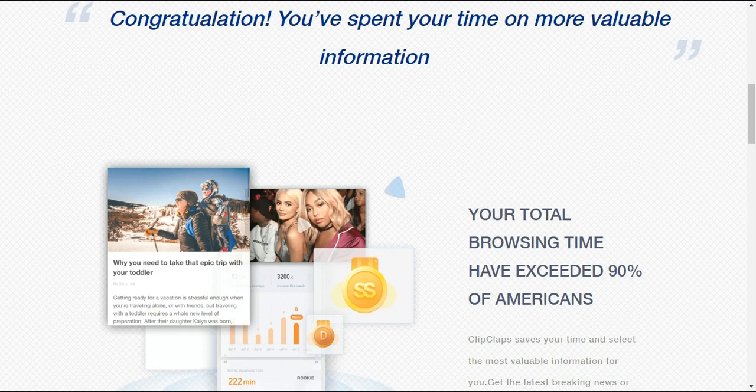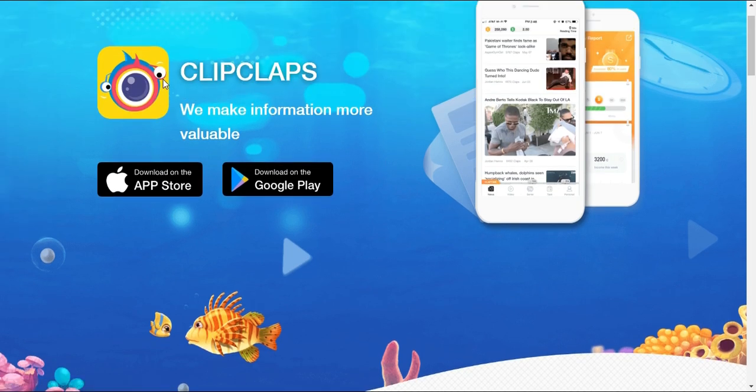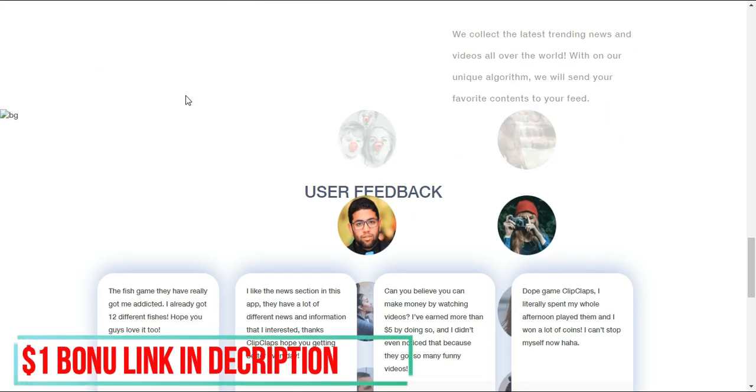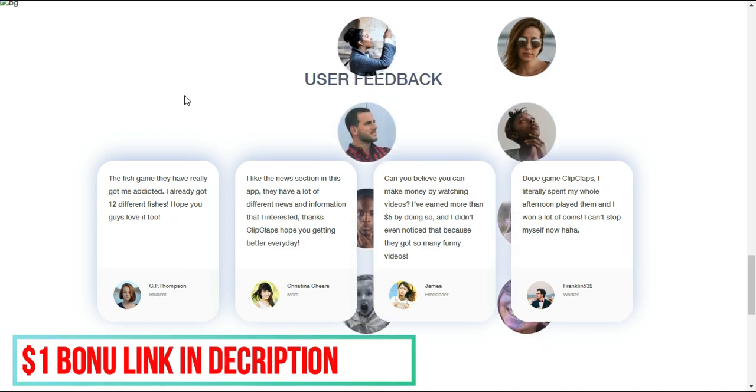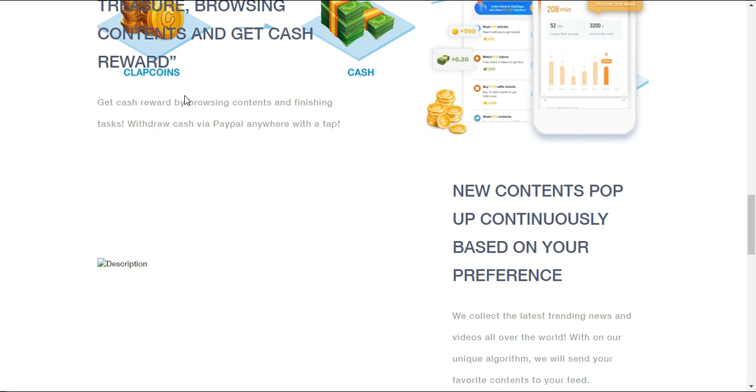The second app we're going to be going over is called Clips, and this app is on the Play Store and App Store. I'm not sure if it's worldwide, but you guys could go check that out. If it's not in your App Store, you could try changing your App Store or Play Store to the USA Play Store and App Store. Just play with it and see where you could find this. The name of the app is Clips, and it's going to pay you to watch funny videos. Trust me guys, these videos are actually very funny. I'm going to go over to my screen in a bit to show you how the app works, so you have an idea of how it all works.